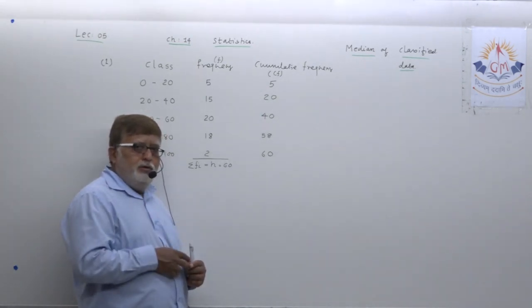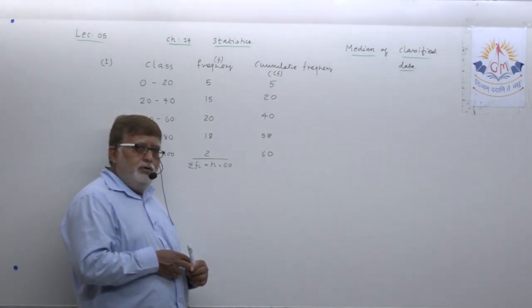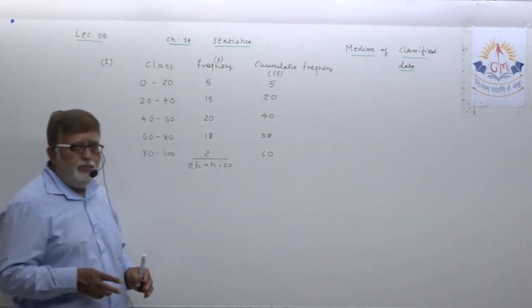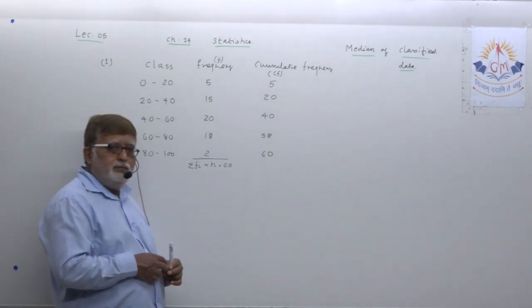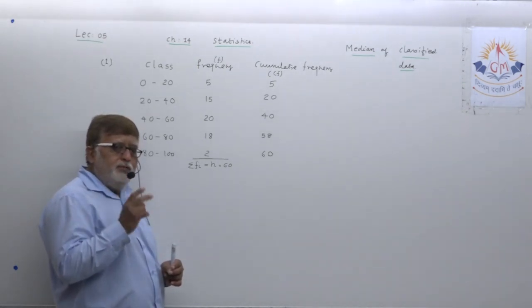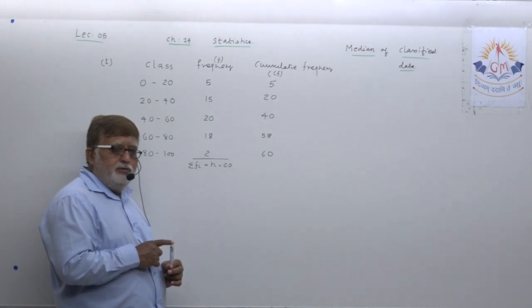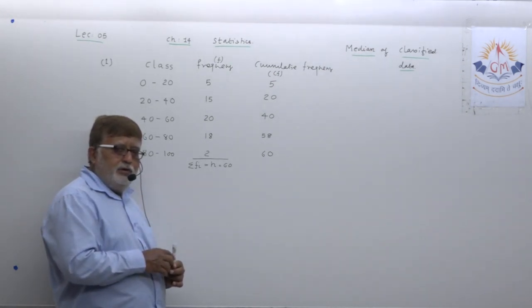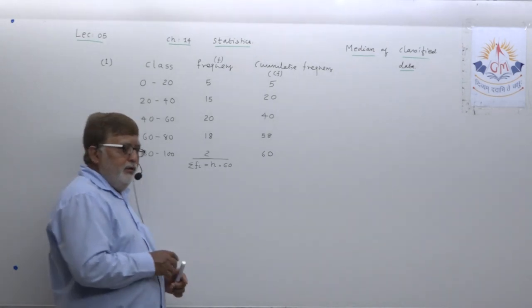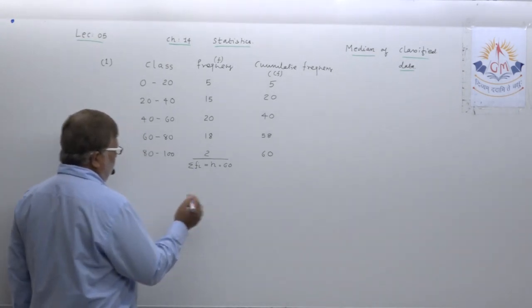For odd, you all know the (n plus 1) upon 2th observation. For even, you all know the n upon 2th observation plus the (n upon 2 plus 1)th observation. There are two formulas of median you need to utilize when you come across ungrouped data or simple group data. But in this case, when you are dealing with classified group data, you will have to apply only one formula.